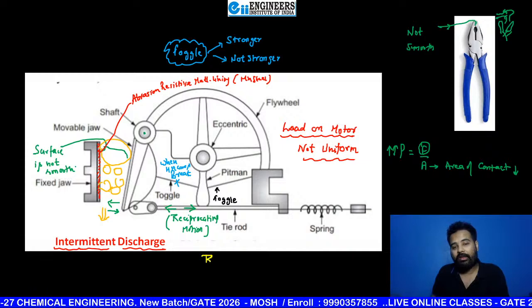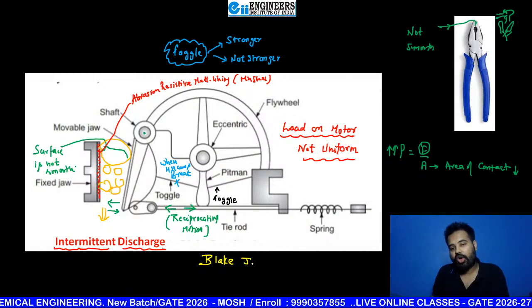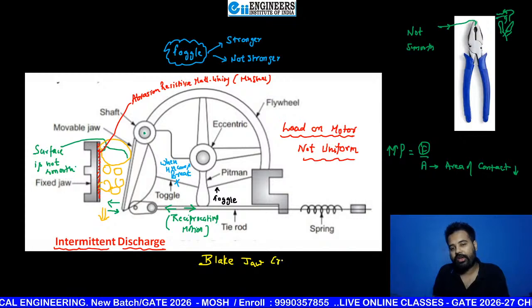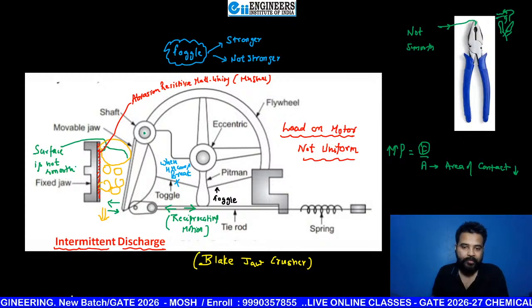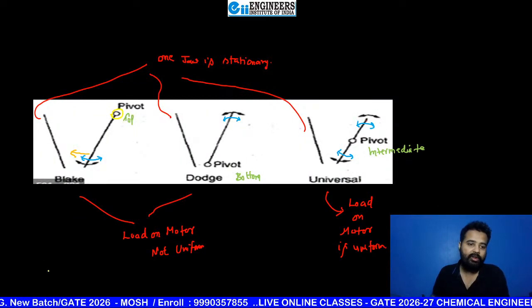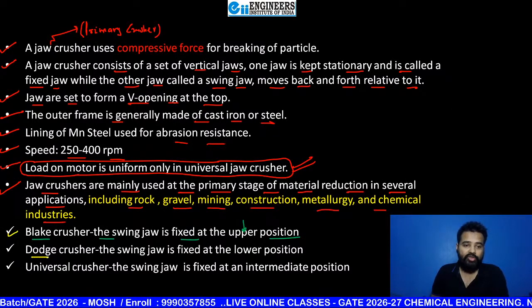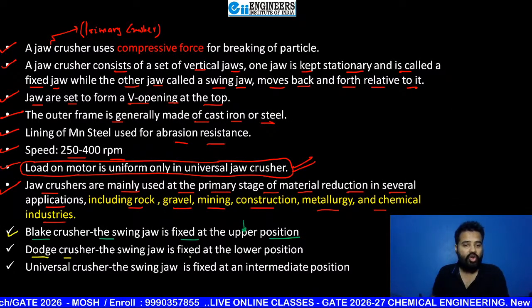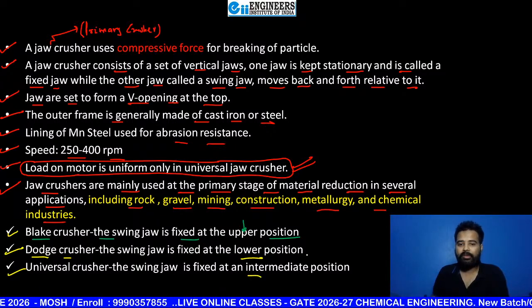Now you can say that this is your Blake jaw crusher. See, fixed at top. Pivot point is available at top. Very good. Dodge jaw crusher: swinging jaw is fixed at lower position. For universal, at some intermediate position.